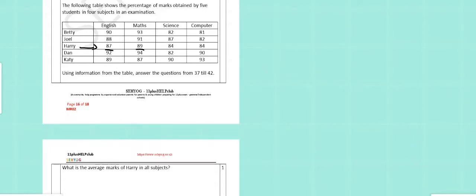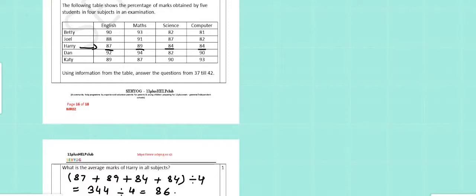So, looking at Harry, we will add up the marks of English, Maths, Science and Computer. And to find the average, we divide by the number of subjects. So, divided by 4 gives us the average: 344 divided by 4, that is 86.